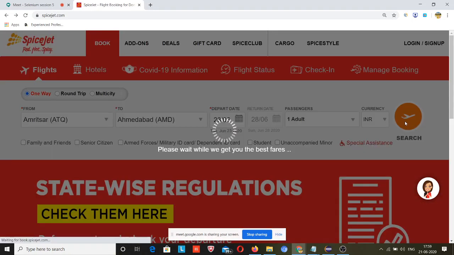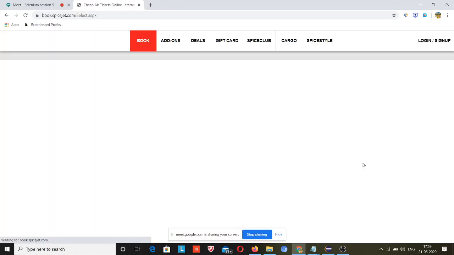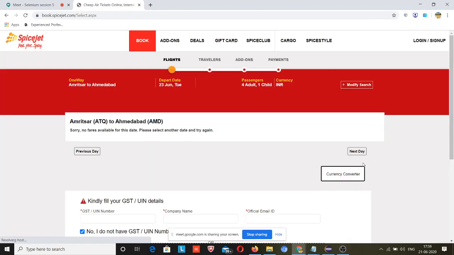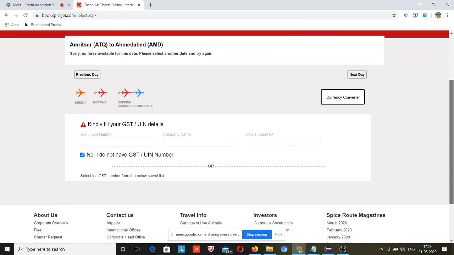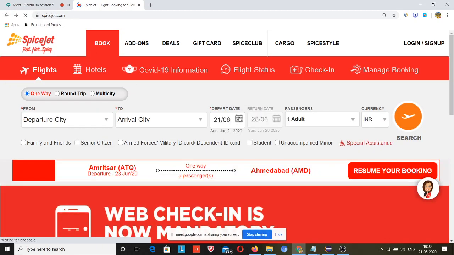So it will suggest me flights if any flight is available. Then I will come to this page, fill some values, text boxes, radio buttons, and you are all aware about that. So don't bother about that today, no flight is available, but our agenda today is not booking a flight, our agenda is handling the calendars.